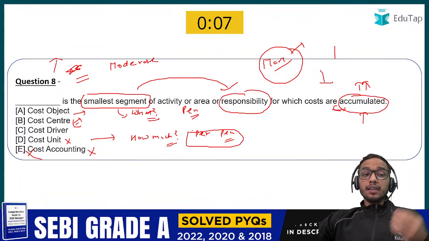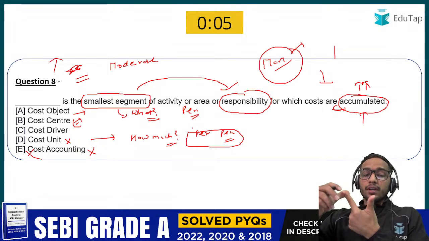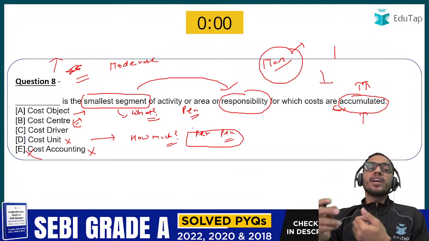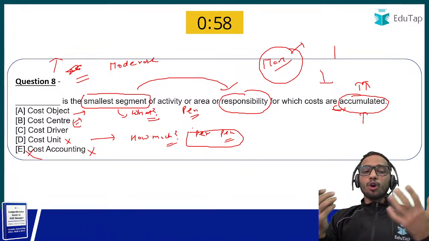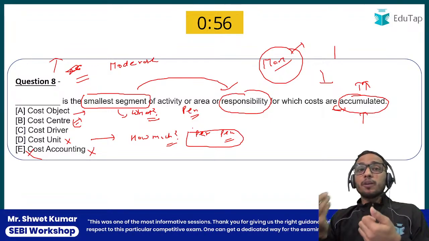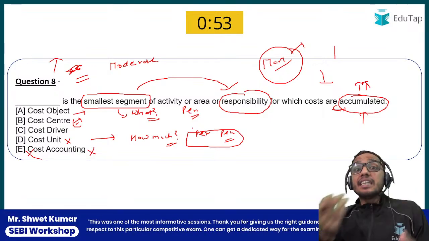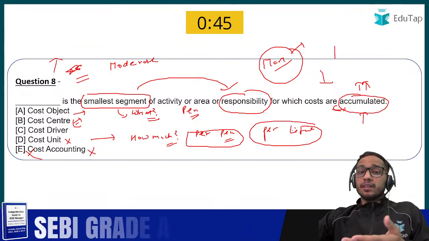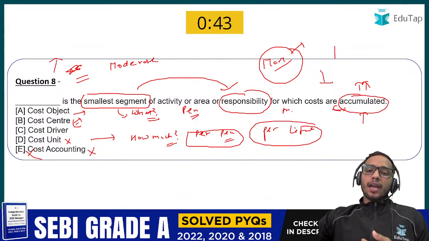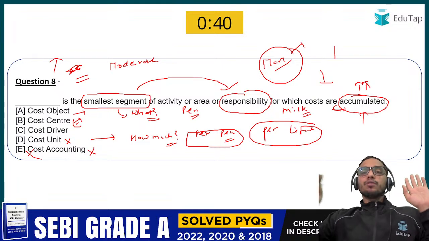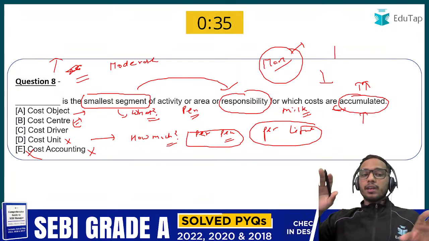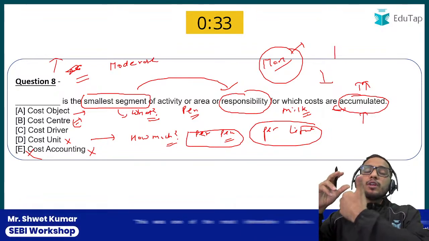Most of the candidates are confused between cost object and cost unit. So now you are clear that when we talk about what, we call it cost object. When we talk about how much, that is per pen. And in the case of milk, per liter would be the unit. What would be the unit? If you are from the science background, you would know this. Per liter. So per liter is your cost unit, but your milk is your actual cost object. So now all of you, we have approximately 30 candidates here.